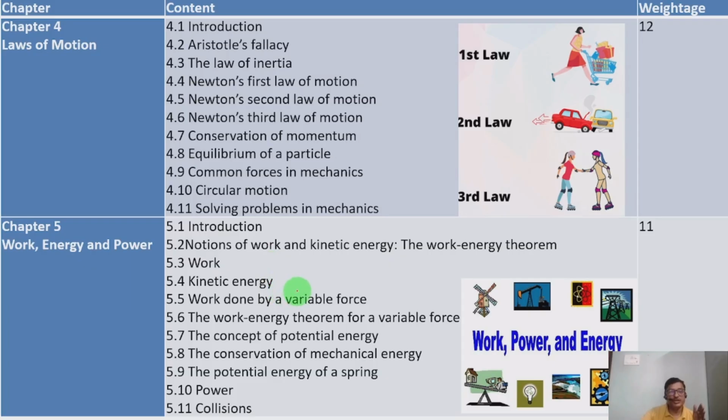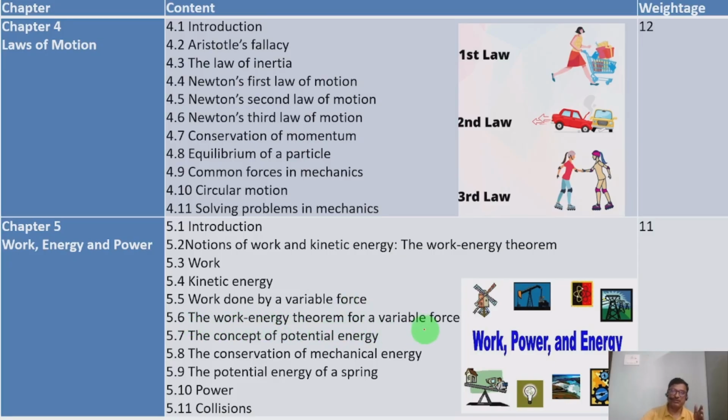5.4, kinetic energy, energy concerned with the velocity of a moving object. 5.5, work done by a variable force. If the force is variable, then what is the work done, we are going to take. 5.6, the work energy theorem for variable force.